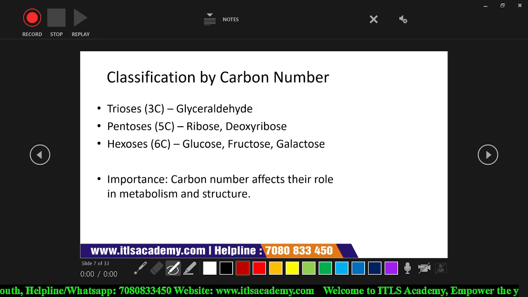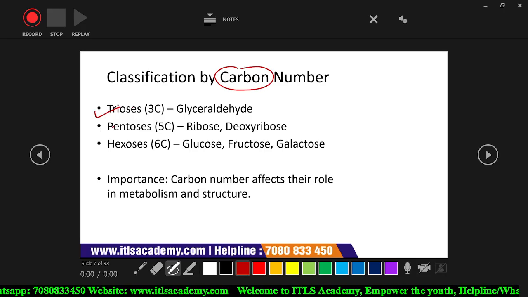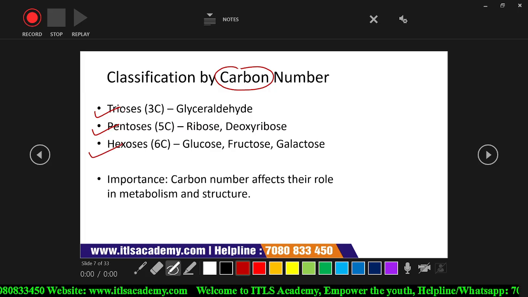Classification of the monosaccharides on the basis of their carbon number. They are either trioses, pentoses or hexoses.